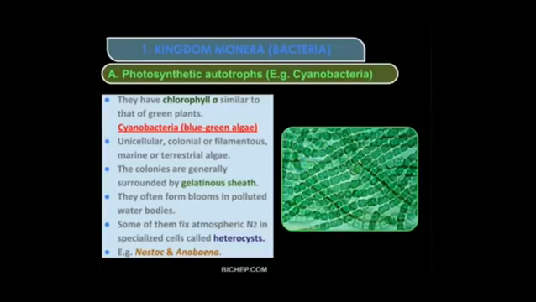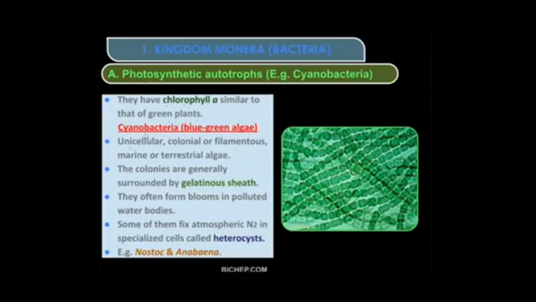So they have chlorophyll A. This is the pigment present in the photosynthetic autotroph, and this is similar to that of the green plants. You know that all the green plants synthesize their own food. So they have the chlorophyll pigment. Like that only, here these bacteria have the chlorophyll A pigment in them, which is same as that of the green plant. So only they are preparing their own food by utilizing the chlorophyll and the photo. Photo means the sunlight. By using this, they prepare their own food.